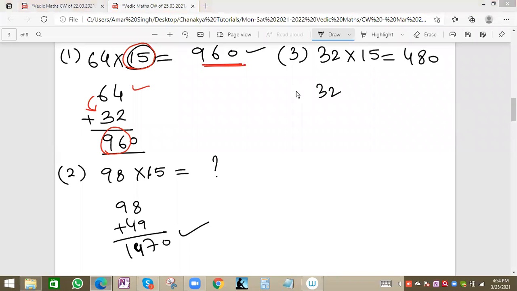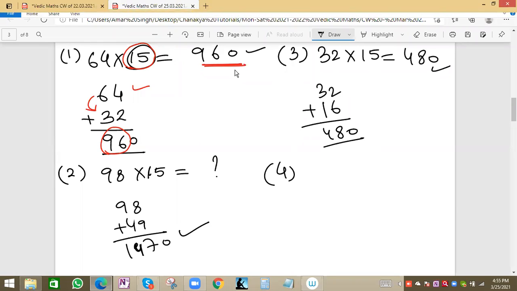Right, Abhinav, and other students also right. Because half of 32 is 16, we can simply add 32 and 16 to get 48, and one 0 will be put. 0 means we are multiplying with 10, so 0 will come on the right-hand side, correct. 480 will be a very simple value.